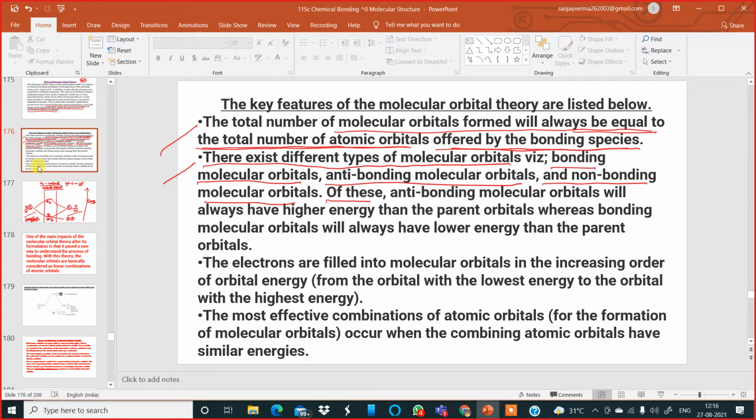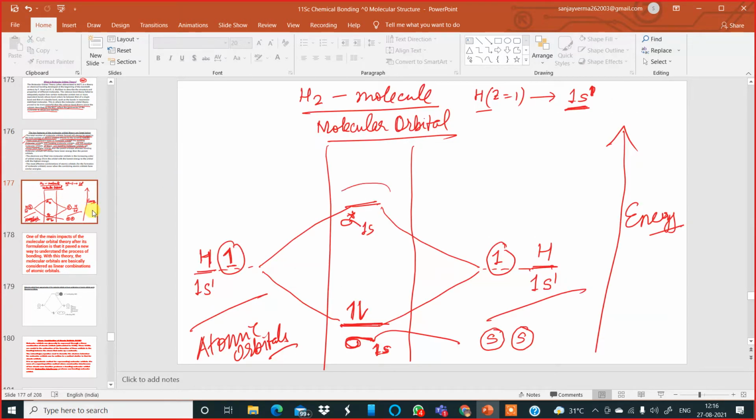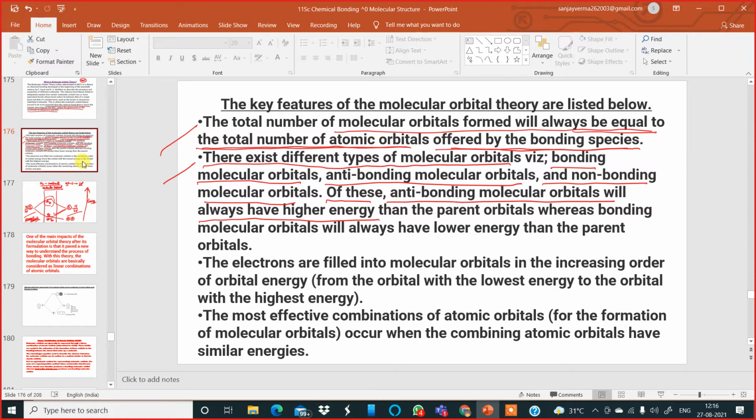Of these, my dear students, speaking very frankly, anti-bonding molecular orbitals will always have higher energy, which I have shown you in the previous slide over here. This is anti-bonding molecular orbital. If you look at the energy graph over here, it has higher energy than the bonding one, than the parent orbitals, whereas bonding molecular orbitals will always have lower energy than the parent orbitals. So this is the second point to understand very clearly.